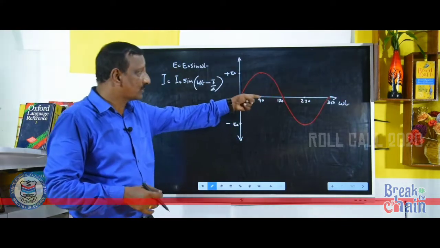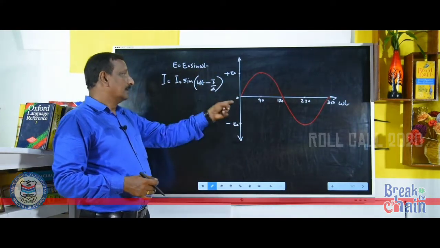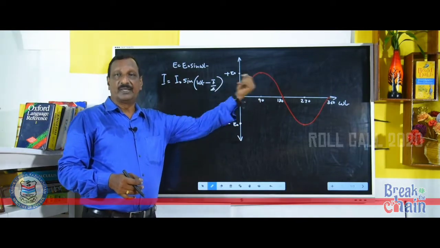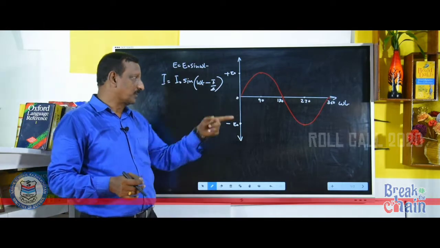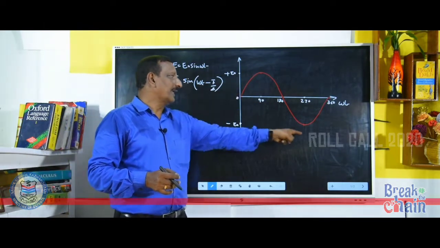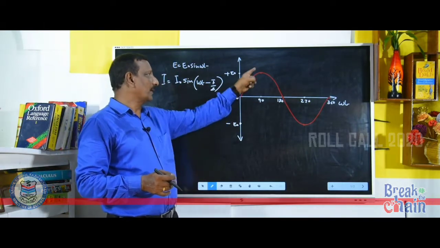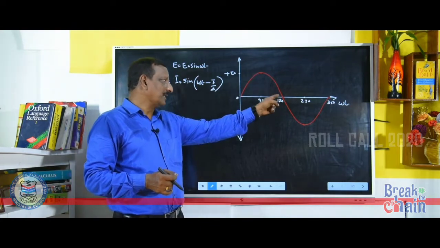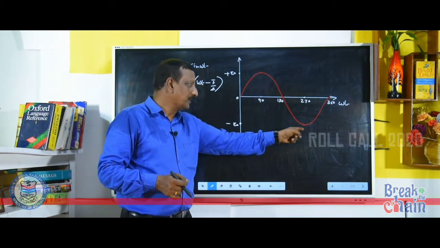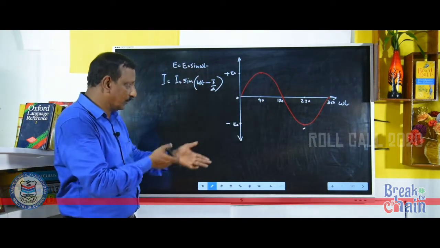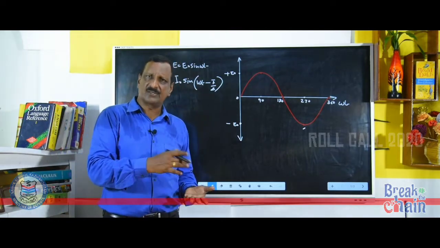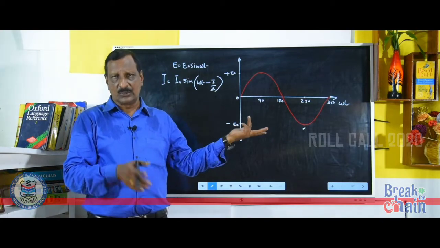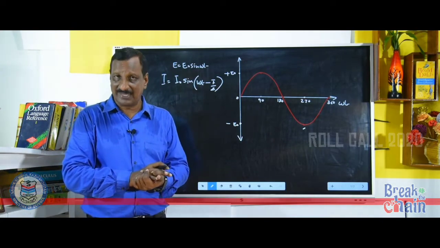Okay, now you see the graph. The red curve is for the variation of EMF along with the angular displacement. It is like this: 0 to 90 it rises to maximum, 90 to 180 it reduces again to 0, 180 to 270 it goes in the negative direction, and at 360 degrees it comes to 0. That variation is common. In the earlier case also the variation of EMF was like that.